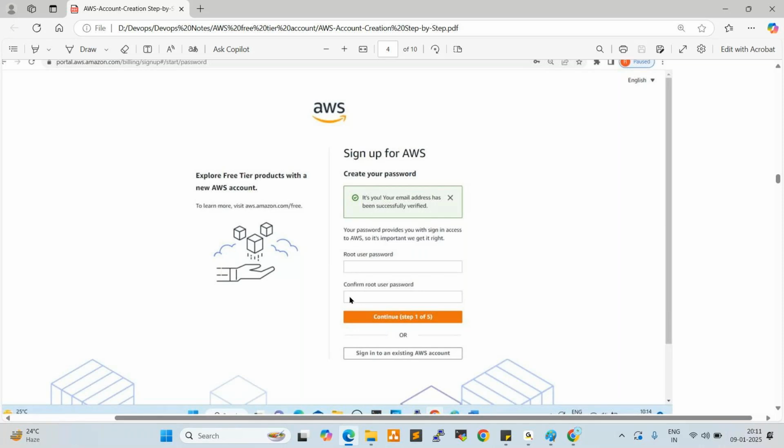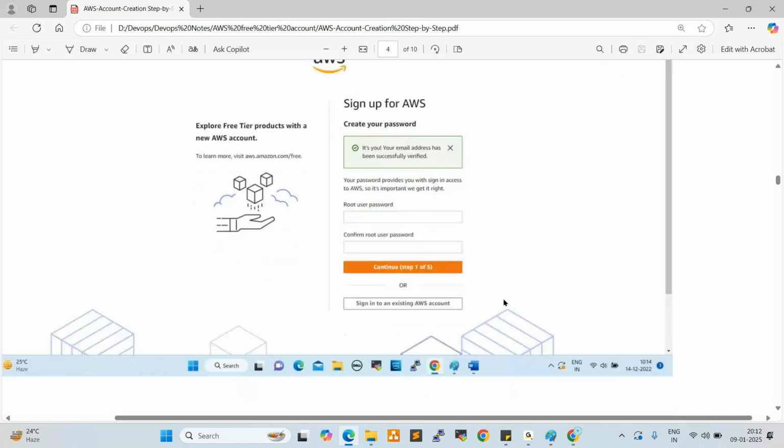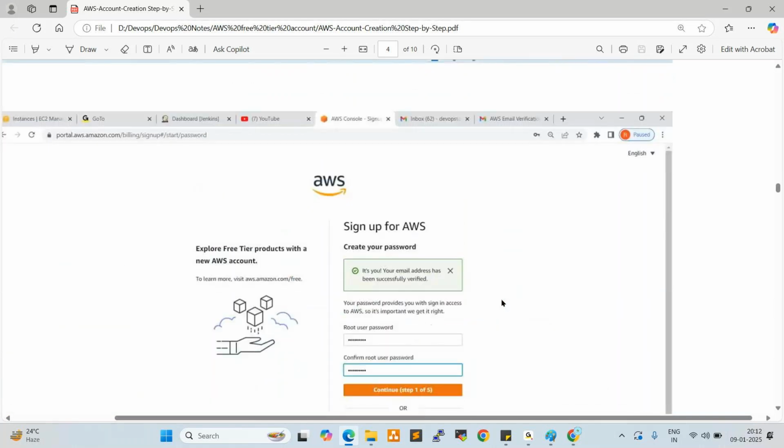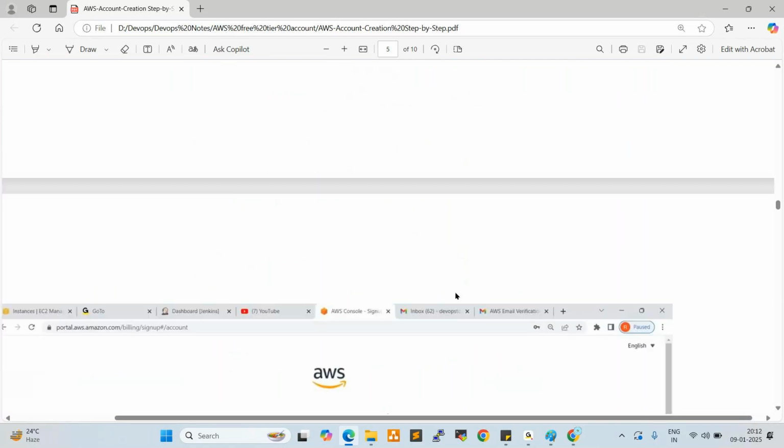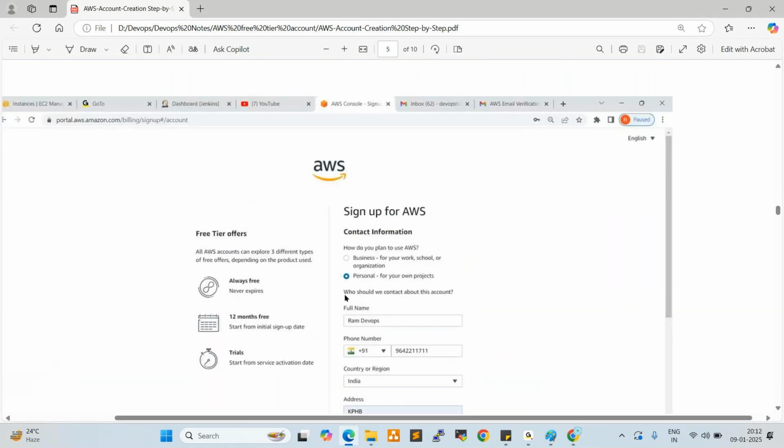We gave the username already, so next we need to give the password, entering it two times, and click on continue. After that, you need to select how you plan to use AWS.